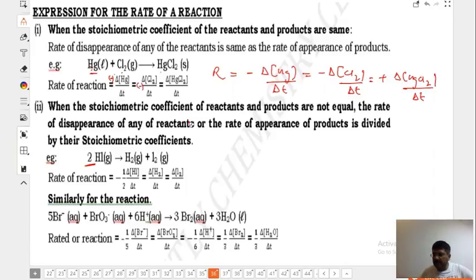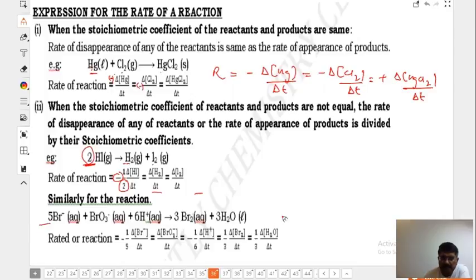It makes no difference. Now look at this: it is 2, and this is 1 and 1. So we have written 2 here. Do you understand why 2 was written? Now do you understand why minus was written? Positive for products and negative for reactants. Why? Because the product's slope is increasing and the reactant's slope is decreasing. And here it will be positive. Give a little more time, you will understand what minus and plus mean as we go through numericals.